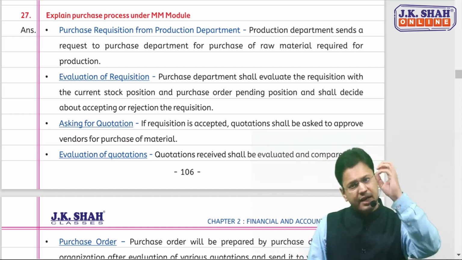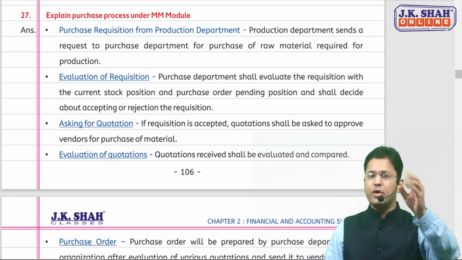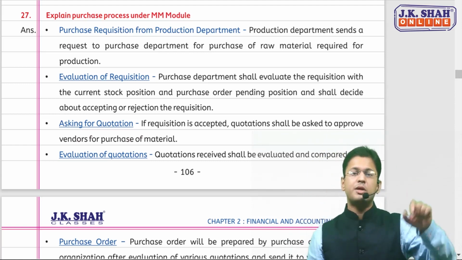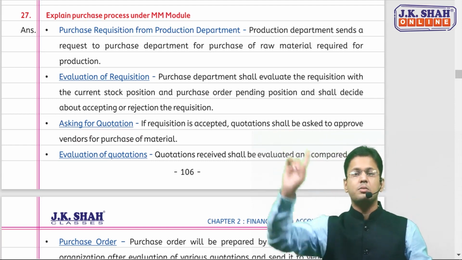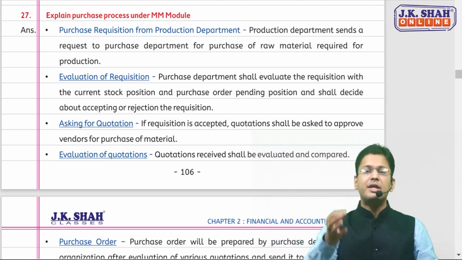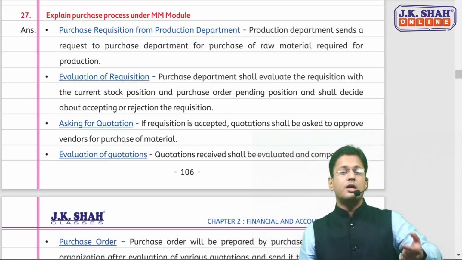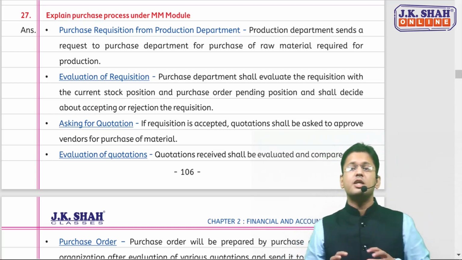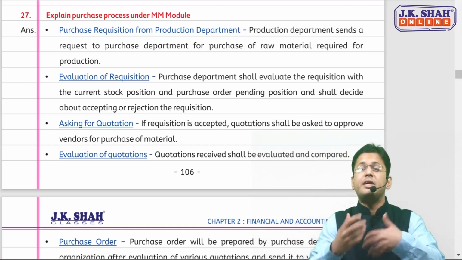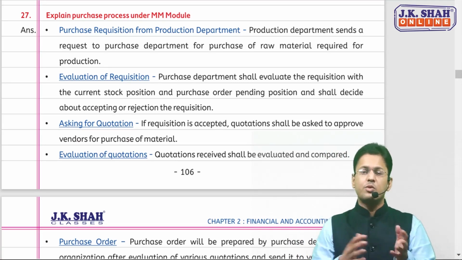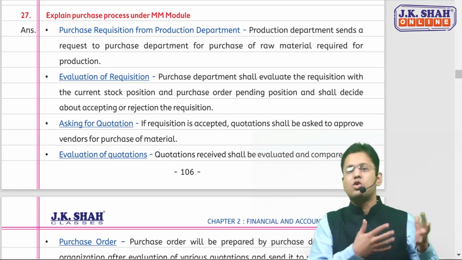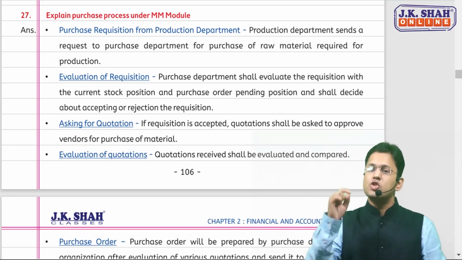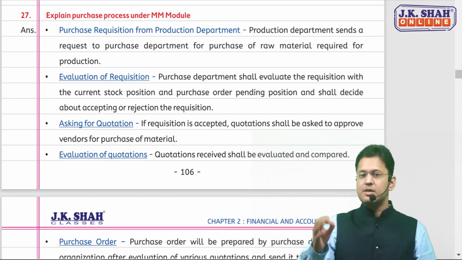The answer is comparatively very logical and easy. The point is, first of all, you get a request from the production department. The purchase department gets a request from the production department. The production department needs raw material, so it requests the purchase department to buy that raw material for it. The purchase department evaluates that request, compares it with the current stock position and any pending orders, and decides whether the request should be accepted or rejected. Maybe the material is already in our stock. Maybe the material has already been ordered and is in a pending position. So the request will be rejected, saying this material is already with us and we'll issue it to you soon.